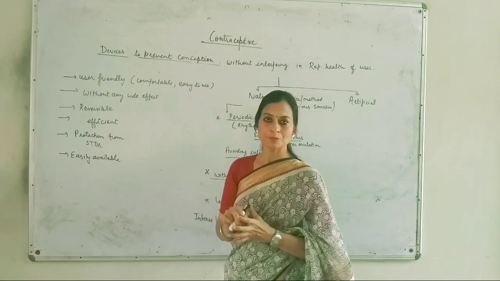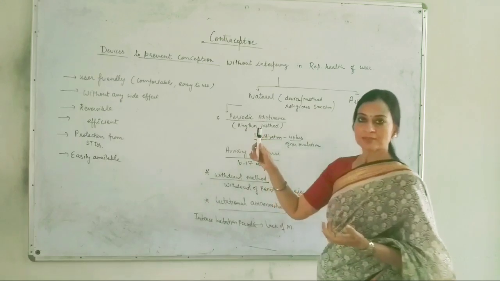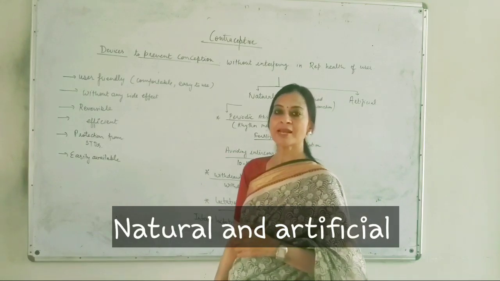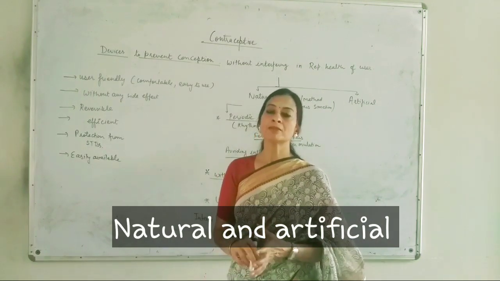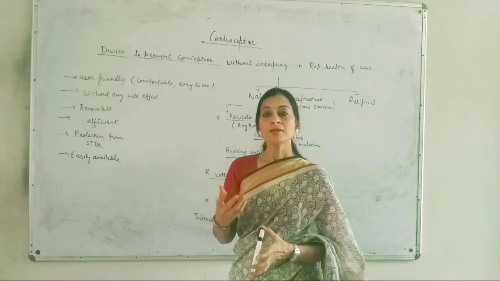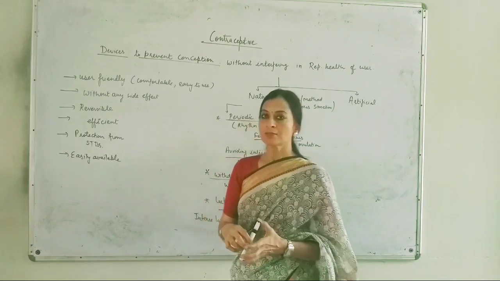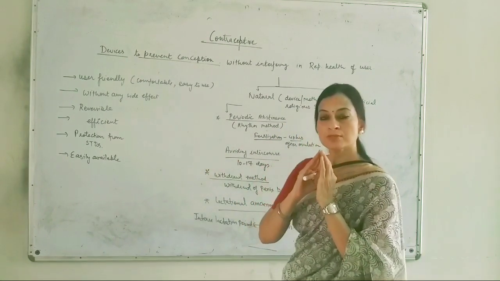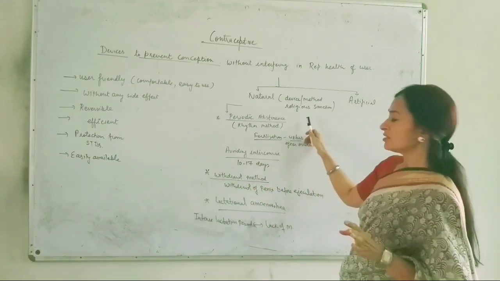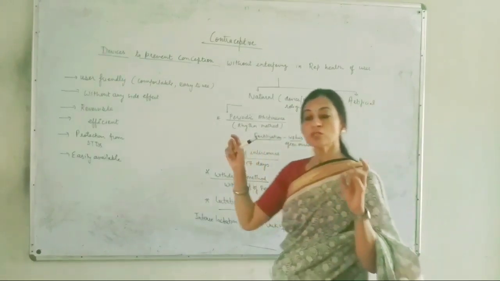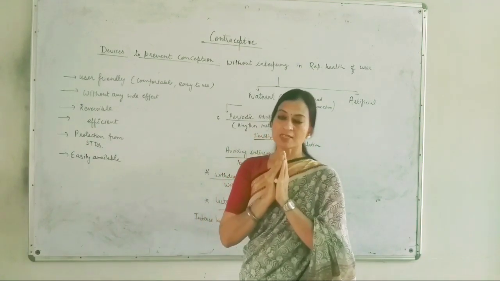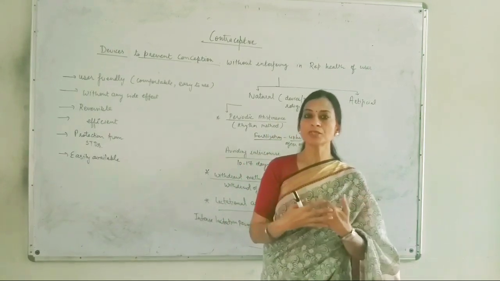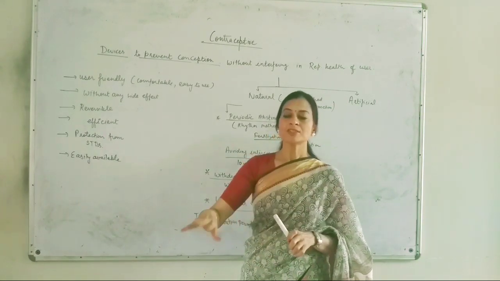The contraceptive methods can be classified as natural and artificial. Here in this lecture we are going to discuss the natural methods of contraception. What are natural methods? In natural methods, no external device, synthetic material or religious sanction is used to prevent conception or pregnancy. All the natural processes of our body are utilized to prevent this pregnancy.